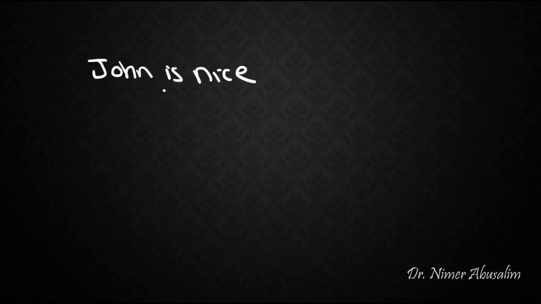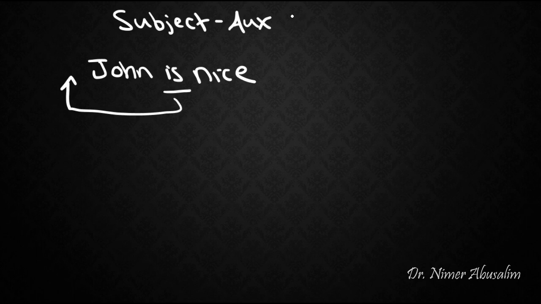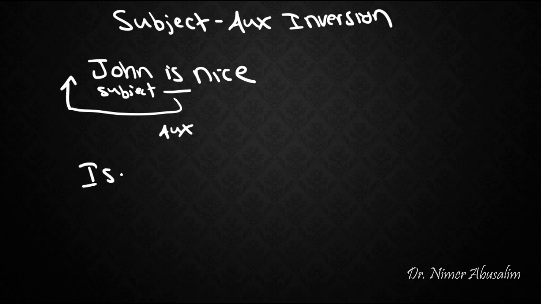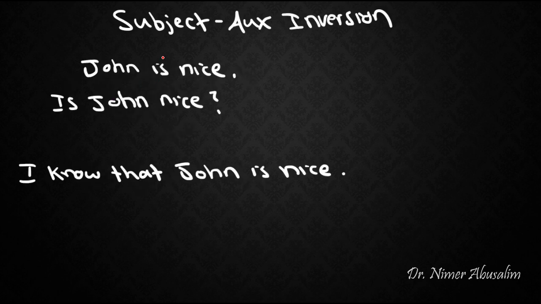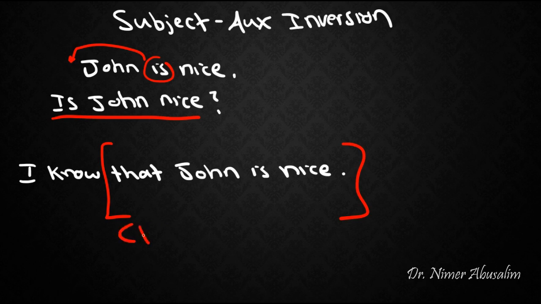Now in English, we can create the yes-no question again by moving the auxiliary before the subject. We call this phenomenon subject-auxiliary inversion. So we move the auxiliary before the subject. Therefore we get, is John nice? But now the question is, can we do this same movement inside of an embedded clause? So again, we can move this is before the subject, and now we have is John nice. Now here we have an embedded clause, which we know is a CP because there is a complementizer. The question now is, can we perform subject-auxiliary inversion?